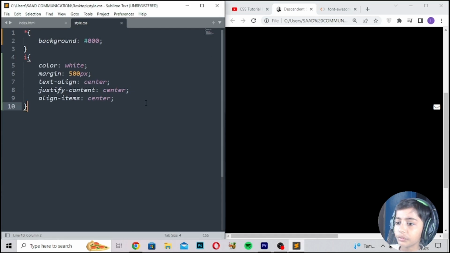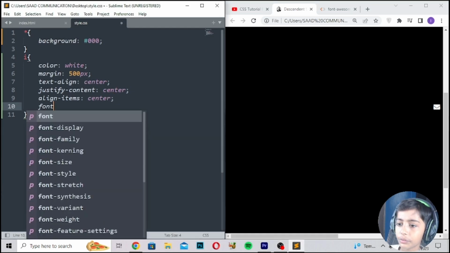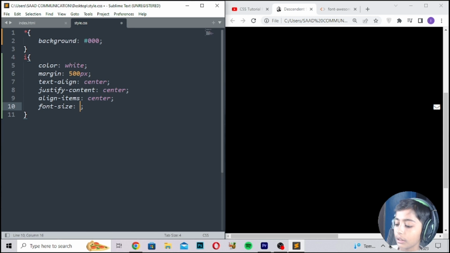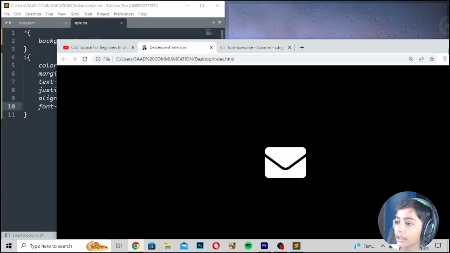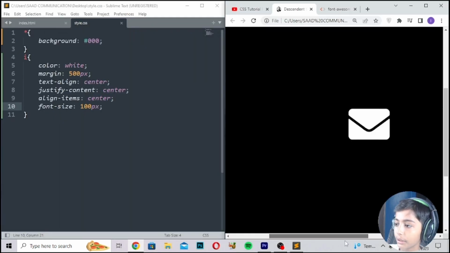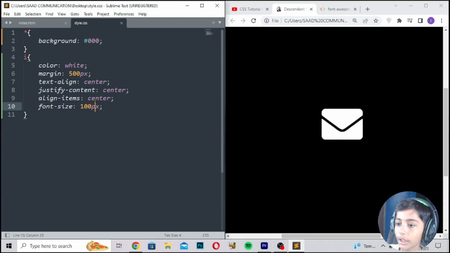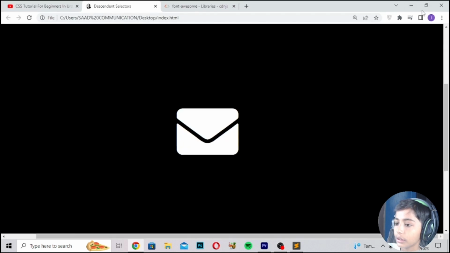The font size is very small, so font size 100 pixels, then save, then refresh. Here you can see it is bigger, but I will make it much bigger. Write 150 pixels, save, refresh.